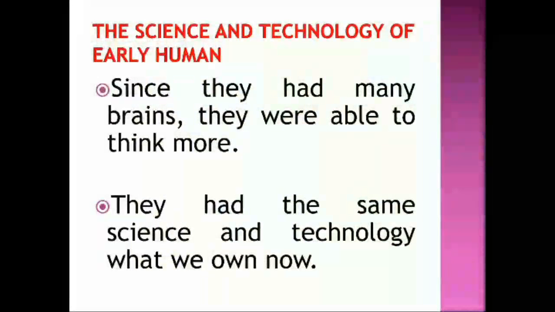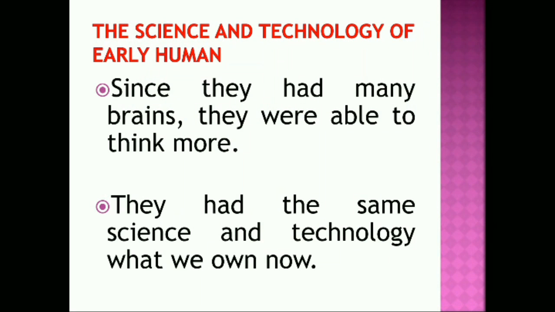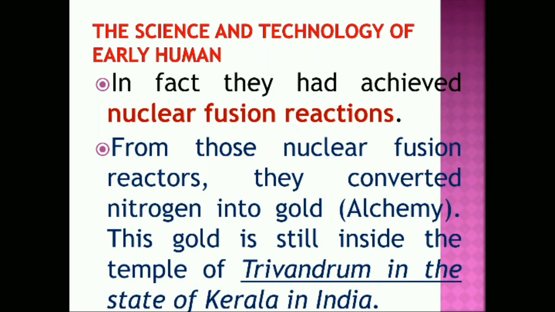The science and technology of early humans was advanced. Since they had many brains, they were able to think more. They had the same science and technology that we own now. The science and technology of early humans is discussed in detail here. In fact, they had achieved nuclear fusion reactions. From those nuclear fusion reactors, they converted nitrogen into gold, alchemy.